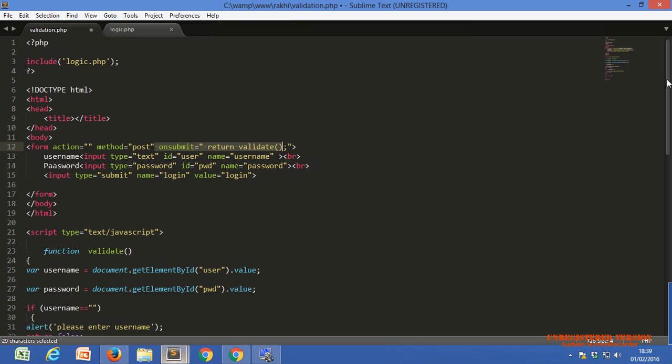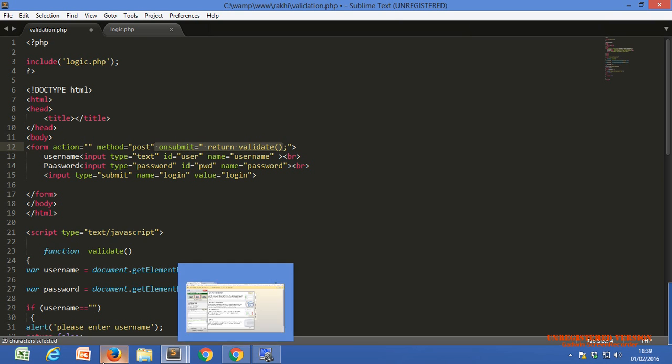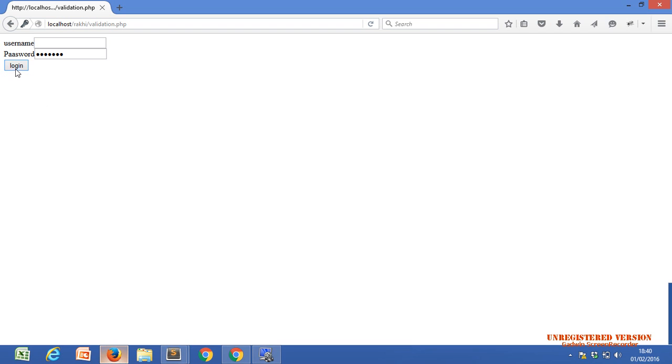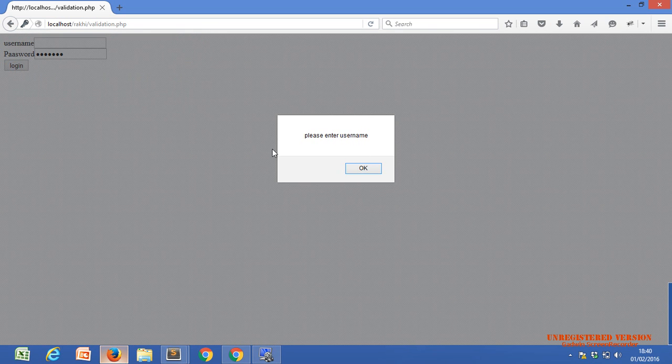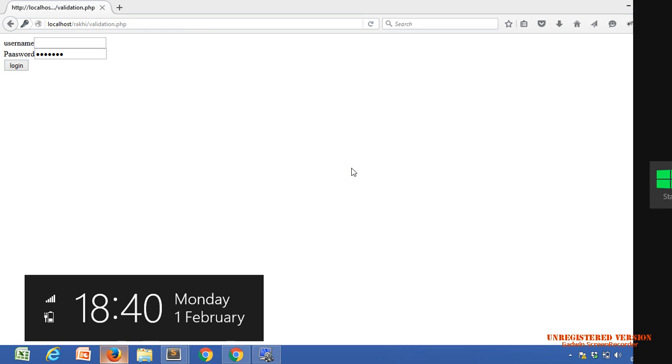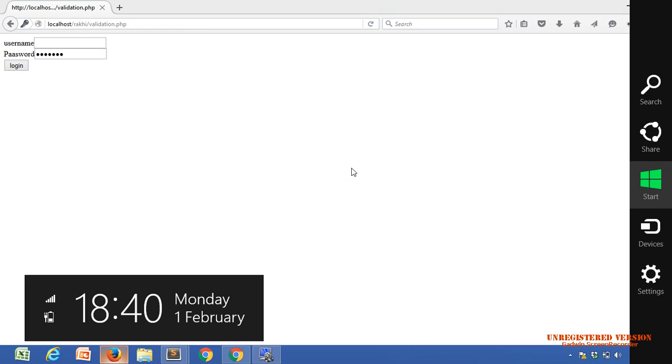What is the returning value? False. So our form will not be submitted, because on submit there is false. So it shows the message, and if we click OK, there is no submission to the server, because we get false in the onsubmit event.